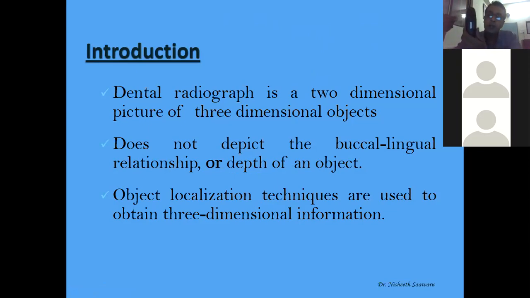Suppose this is a bag, and inside there is something. If I make a radiograph from this side and take the film, everything will come in a two-dimensional view, which will show everything present inside this case. It will not show their three-dimensional structure. We'll see that there is a glass inside, but we will not know how far it is from this surface and how far away from that surface. For that purpose, we need to find out the object localization. So let's see what the indications for that are.